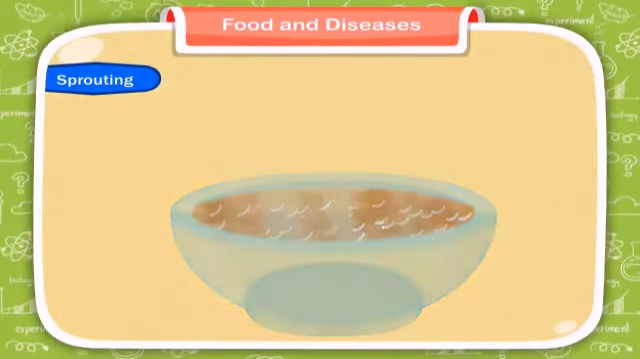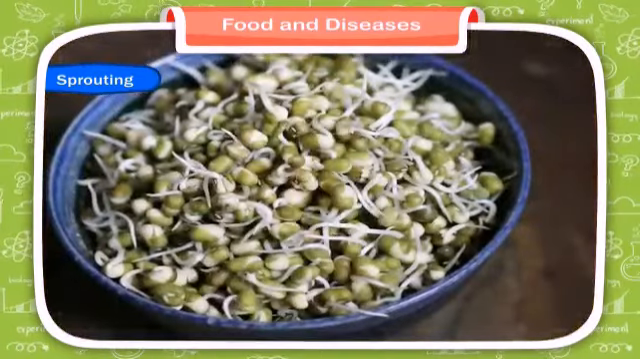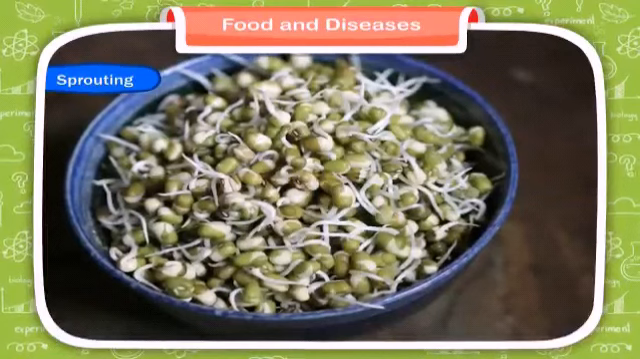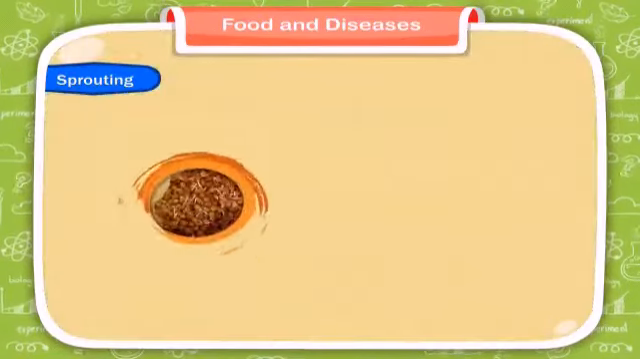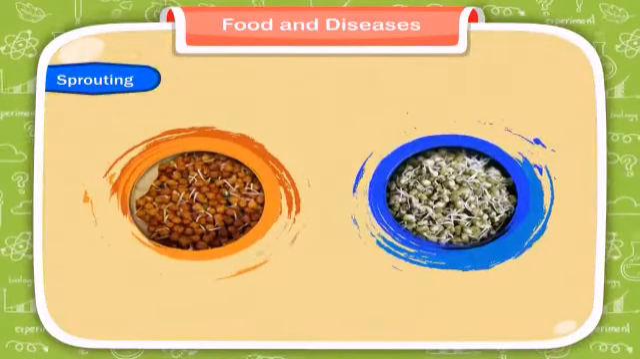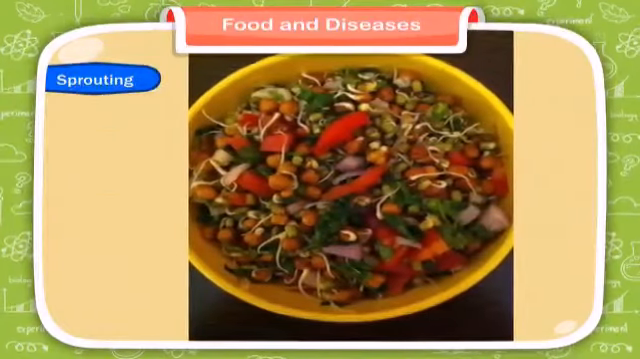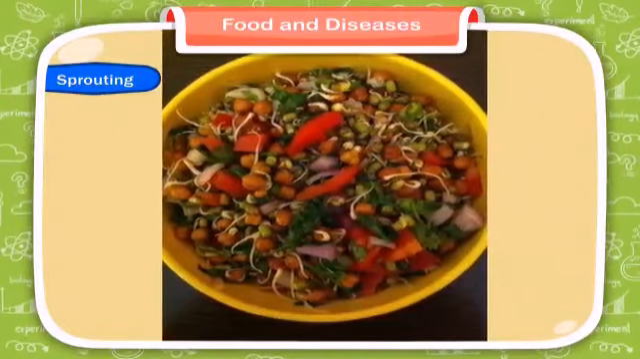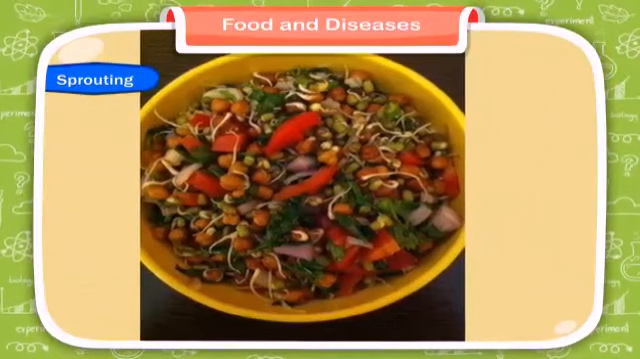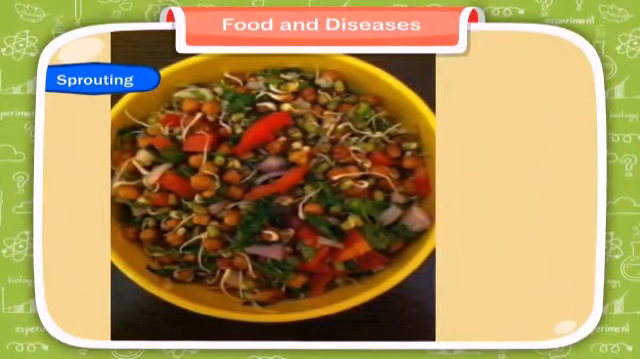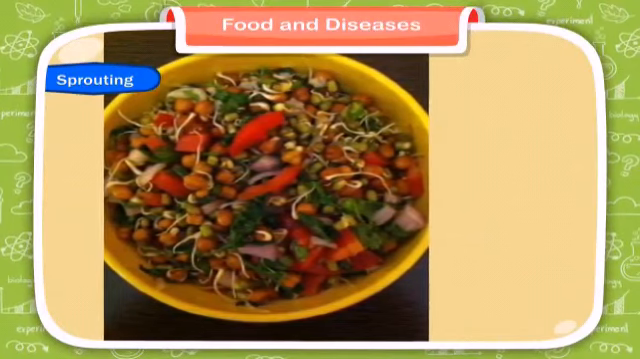You can repeat the same activity with moong dal, lentil, and observe the sprouting. The sprouting seeds, whether chana or moong, can be washed and eaten as a snack after mixing salt according to taste. You may also ask your mother to cut some onions and tomatoes into small pieces that you can add to the sprouted seeds to make it more tasty.